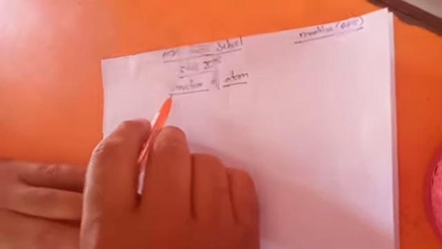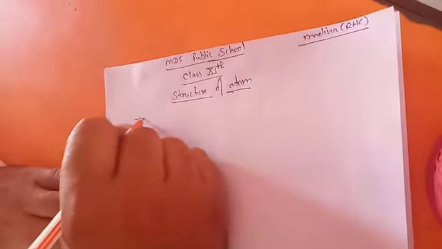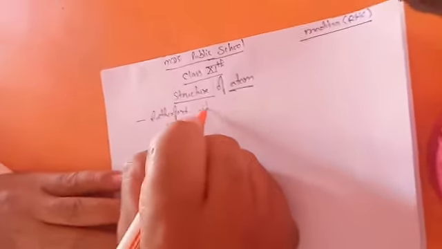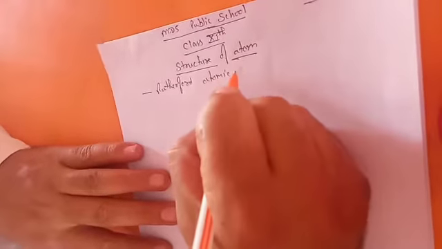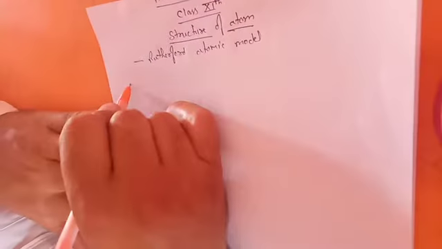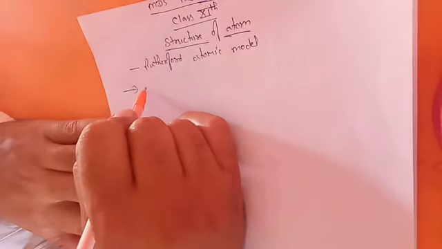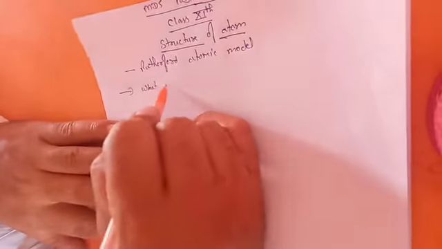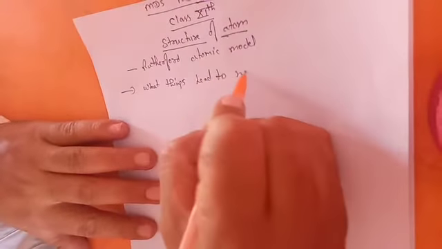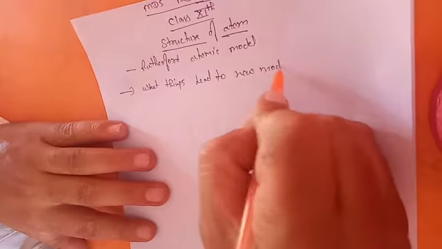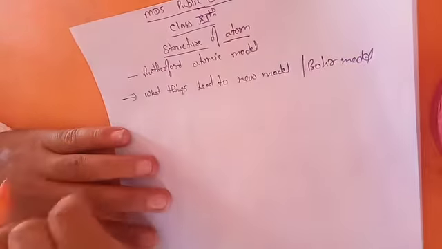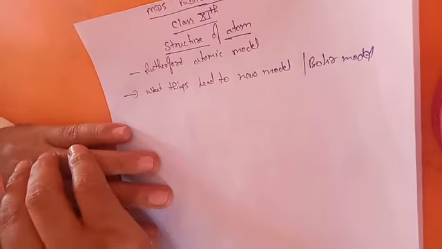In the previous lecture, in the structure of atom, we have completed up to the Rutherford atomic model. This is the last topic we discussed in structure of atom, its limitation. Now the next topic is about what things lead to a new model, that we need a new model which comes out to be the Bohr model, the next model of atom. But what are the reasons for that?